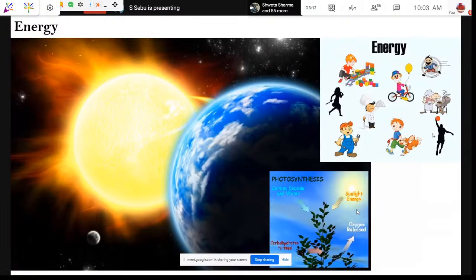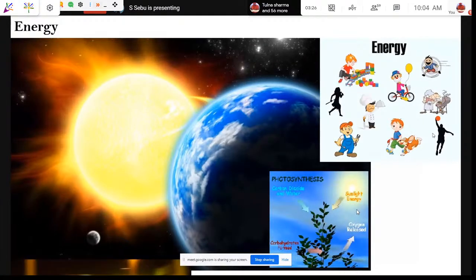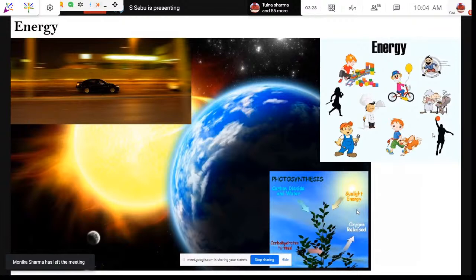Now we can discuss energy with students. If they can jump, run around, read, sing, then that means they have energy and they're using the energy. Next, we will tell them that energy is used to make things move faster. Supposing a car is moving very fast, that means it is consuming energy. The energy in the car is being consumed, and it is running very fast.